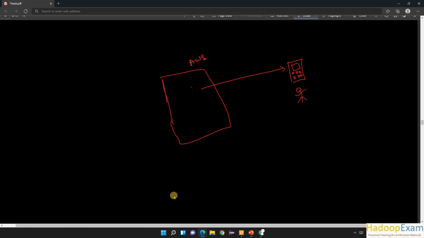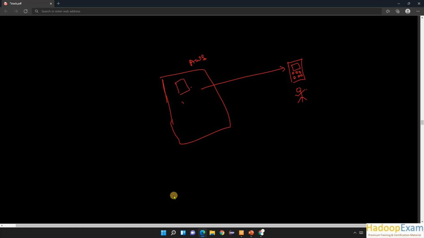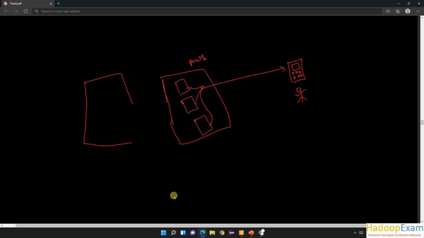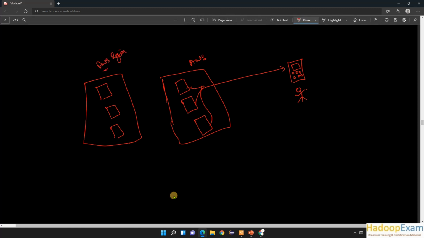Now these regions are basically low latency regions close to the user. Basically there are regions available which provide analytical services, high performance computing and machine learning as well.